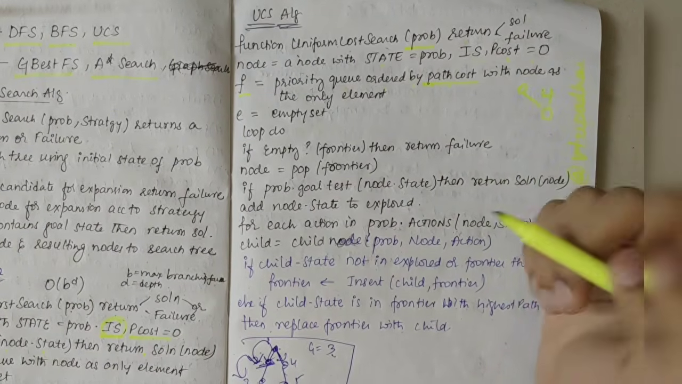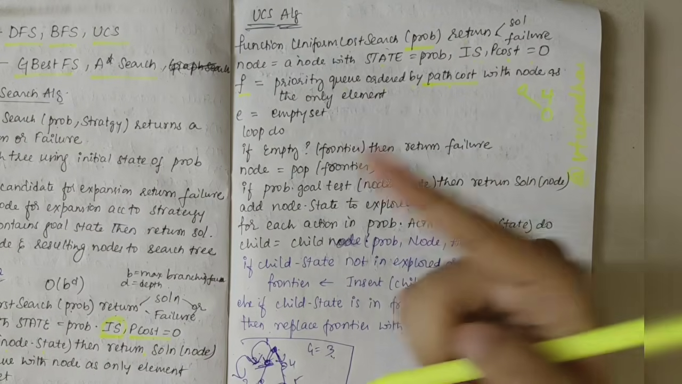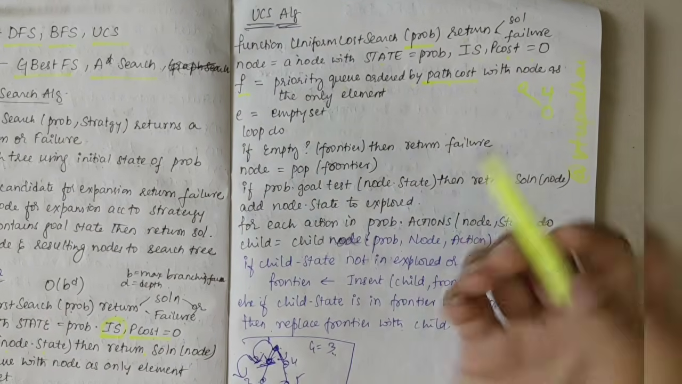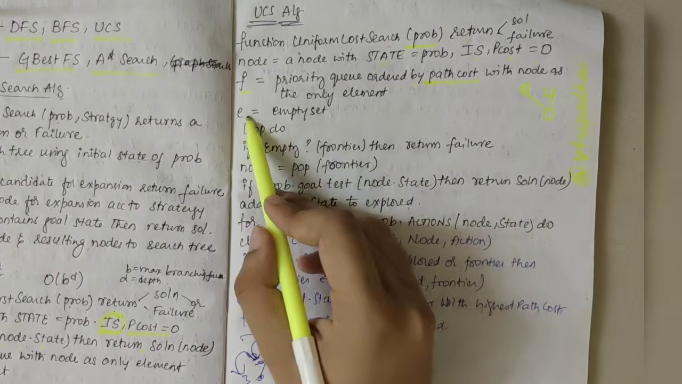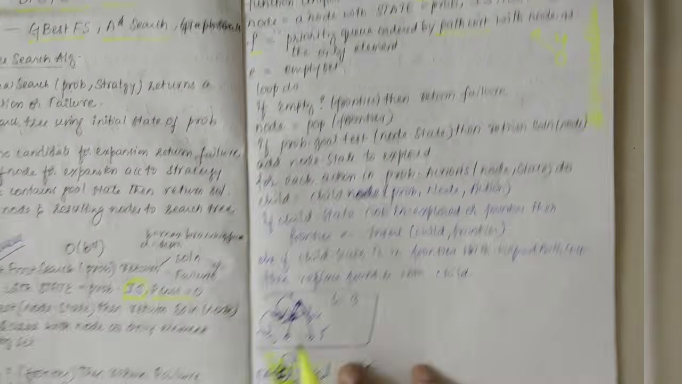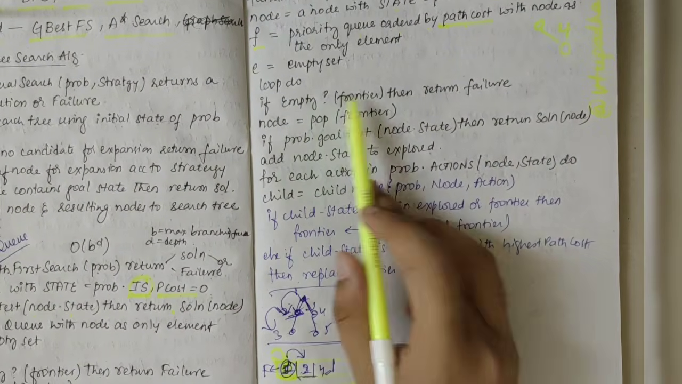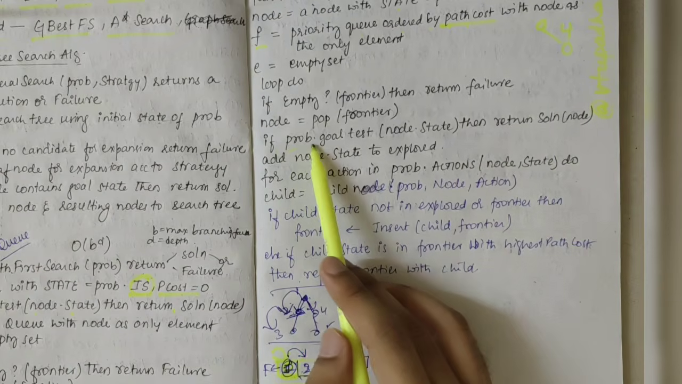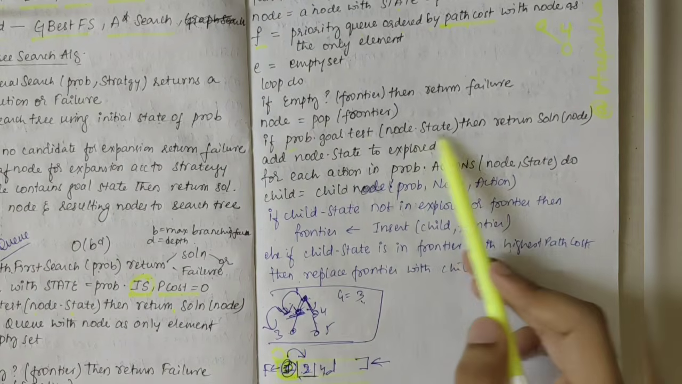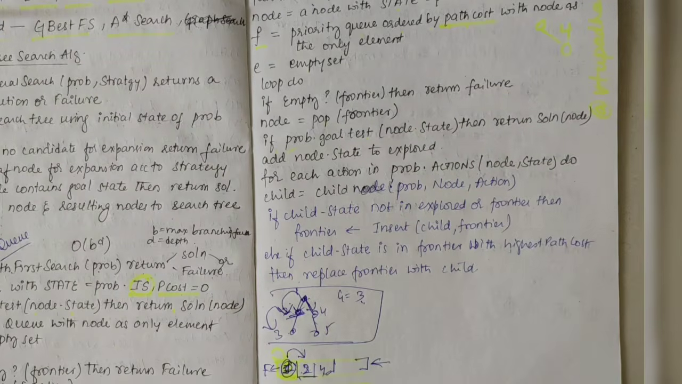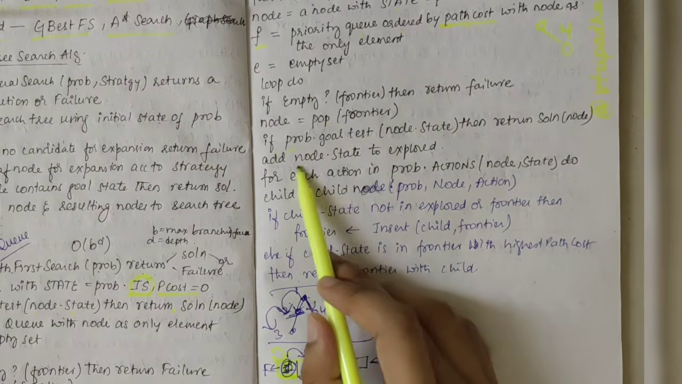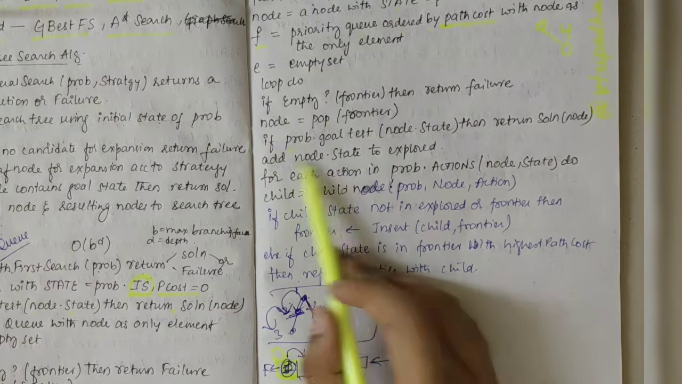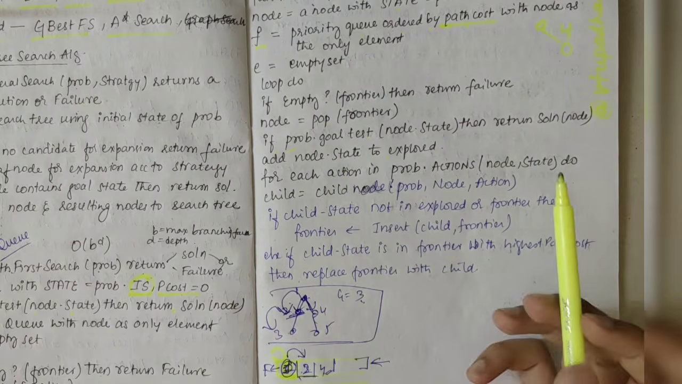So we need to consider those path costs in this algorithm. Then we have the explored set, E, which is the empty set here. Loop: if the frontier is empty, then return failure. If not, pop the frontier. If problem.goal_test of node.state, then return the solution. If you find the solution in that state, return it. If not, add node.state to the explored set.